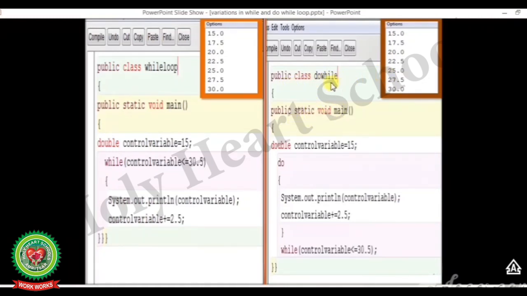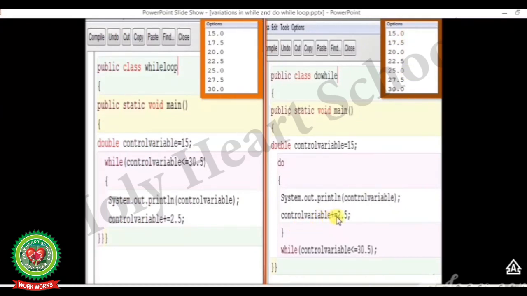Now the same you can see in the case of do while loop. Public class do while, curly bracket start, public static void main, round bracket start, round bracket close, curly bracket start, double control variable is equal to 15 semicolon, do, curly bracket start. Now here firstly the println statement prints the value of control variable, that is 15.0.